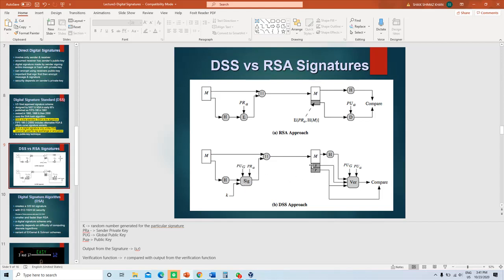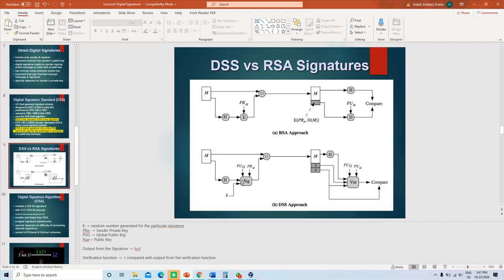S and R together represent the signature. Now the verification function takes the global public key, PUG, which is used for signature creation also, and similarly is used for the verification purpose also.